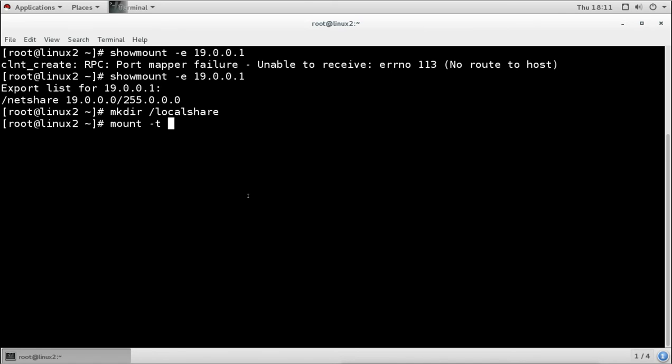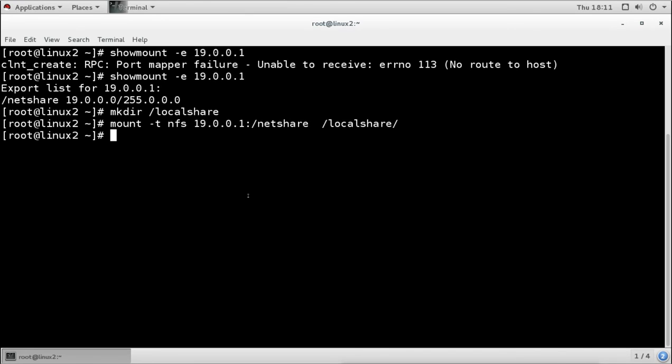T is for type, so we are using -t nfs. I want to mount the NFS share, and then I mention the network server's IP address, then the directory which we want to mount, the net share directory, and where I want to mount it, into my local share directory.